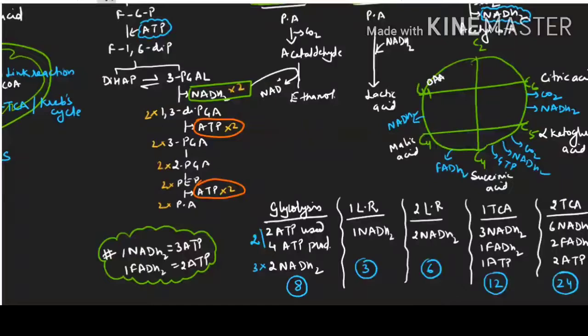Now for one glucose, we have to perform glycolysis. 2 link reactions will be there and 2 TCA will be there. So I think you can do the calculation. 24 plus 6, 30. 30 plus 8, 38 ATP total we are able to produce when one glucose is oxidized. That is why we say one glucose will produce 38 ATP.